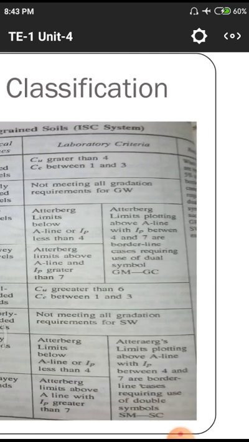These things are not required in this particular transportation engineering. Whenever you are studying geotechnical engineering, you have to apply more knowledge of geotechnical engineering and this terminology.